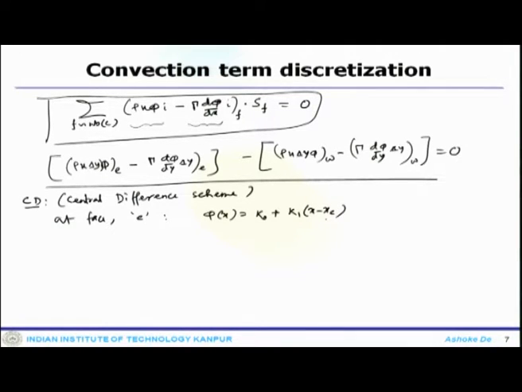That is what one can assume. Now, what are k 0 and k 1? These are constants and can be obtained at face E.